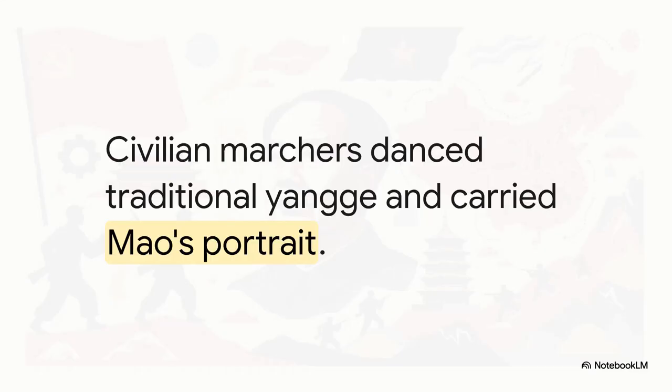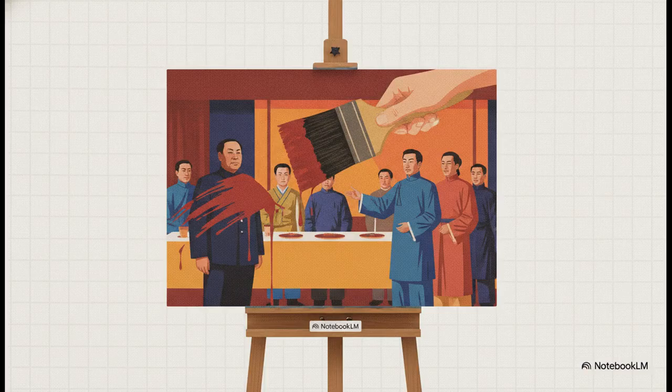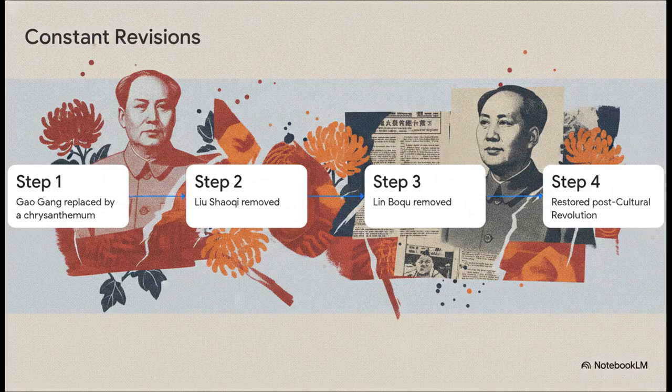Even traditional rural folk dances were turned into powerful political tools to spread party ideals to the masses. Now, what's really interesting here is how official portraits became visual indicators of who was actually in favor. Just look at Dong Shih-win's famous 1953 painting. It's a brilliant visual metaphor for these shifting political realities. Over the decades, out-of-favor politicians were literally painted out and eventually restored, mapping a wild sequence of historical erasures.